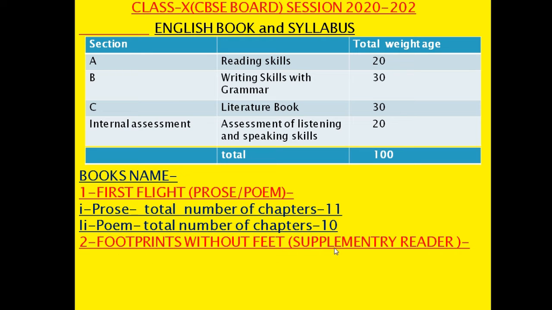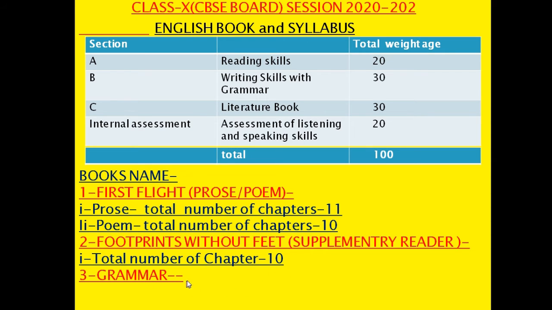Now Footprints Without Feet, this is a supplementary reader. This is a story type book, and it contains a total of 10 chapters. Now next will be your grammar. So these are your 2 books: First Flight, Prose, and Footprints Without Feet, a supplementary reader. And for grammar, it is up to the teacher which book they prefer, it is up to them.